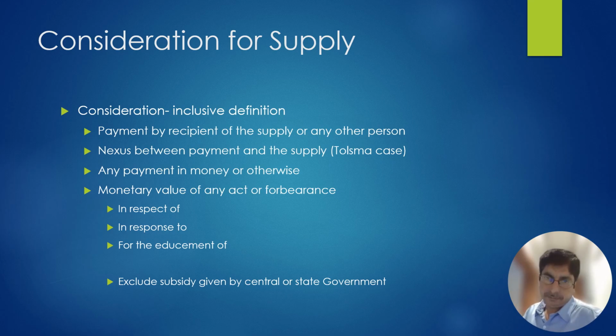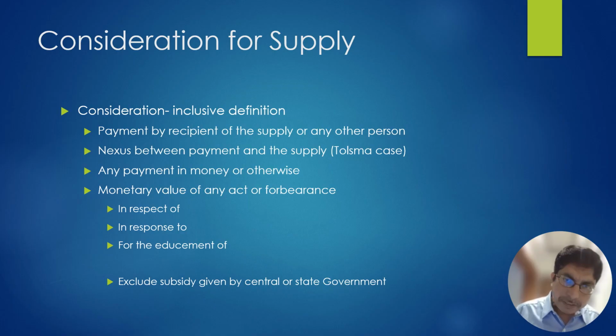Suppose there is an accident to the car and the insurance company pays me the amount. This payment is not a consideration because there is no supply. There is no performance of the contract. There is an accident to the car, which neither I nor the insurance company wants. But something happened and I received the amount from the insurance company. That receipt of amount is not a consideration because there is no corresponding supply. It is not in return for the performance of the contract. Therefore, not all receipt of money is a consideration.